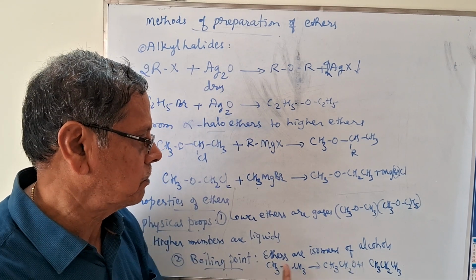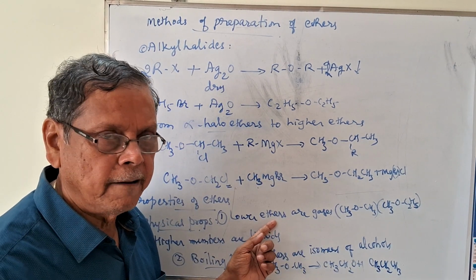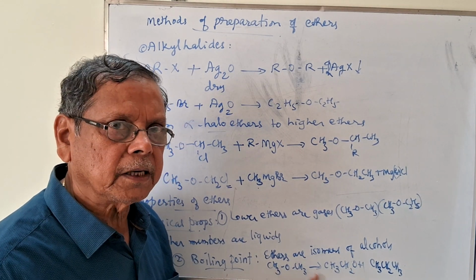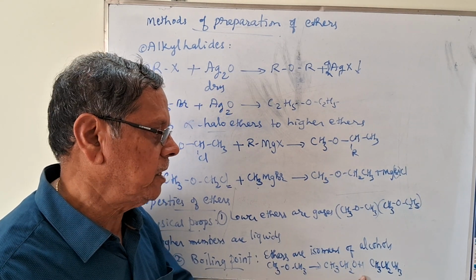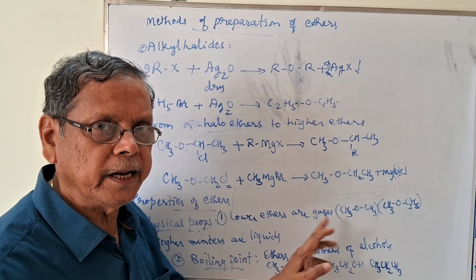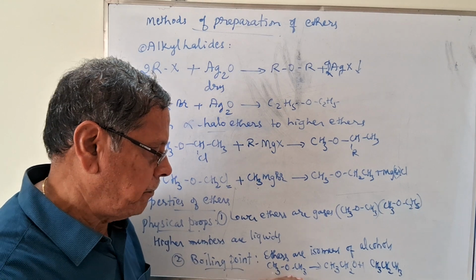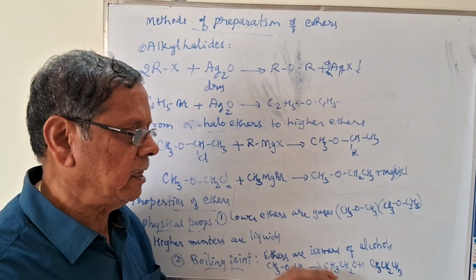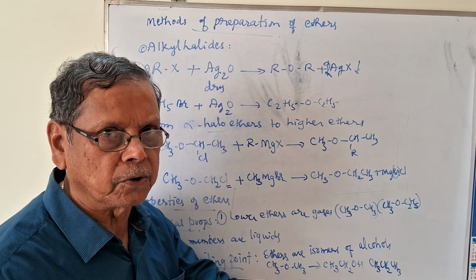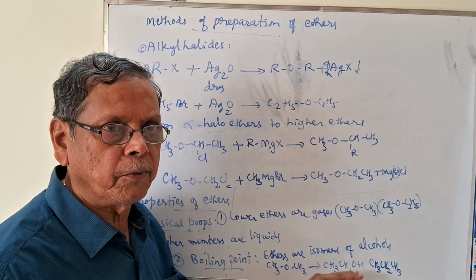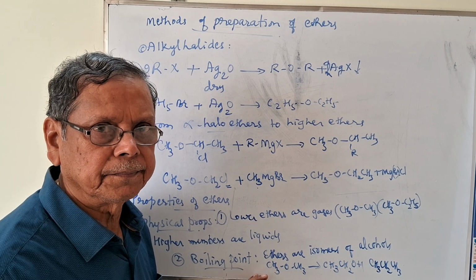That's why both these substances are in the gaseous state. But similar molecular mass, alcohol, because of the hydrogen bonding, has very high boiling point. That means to say, boiling point of ethers are almost same as the corresponding molecular mass hydrocarbons. But as compared to the isomeric alcohols, the boiling point is very low.